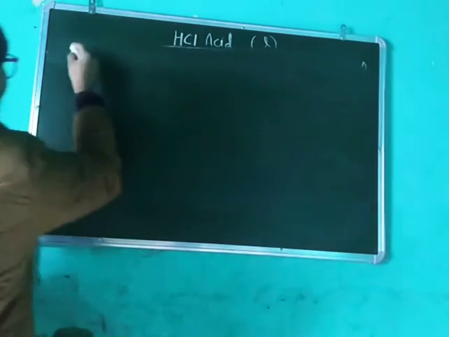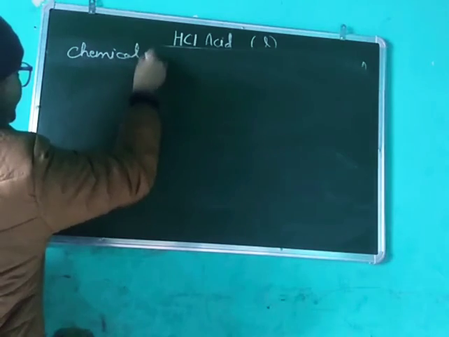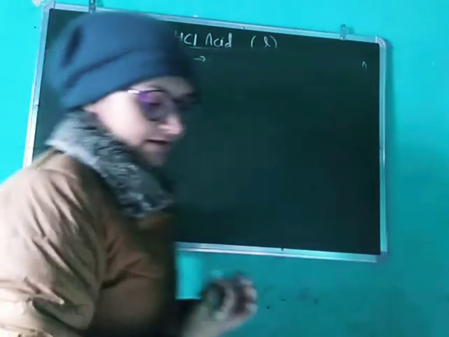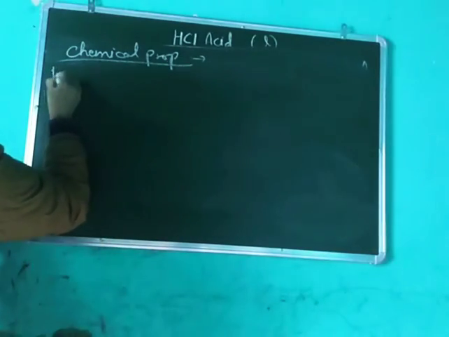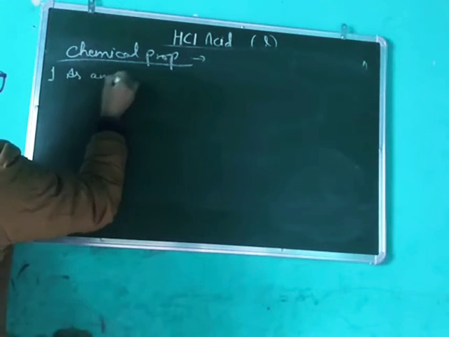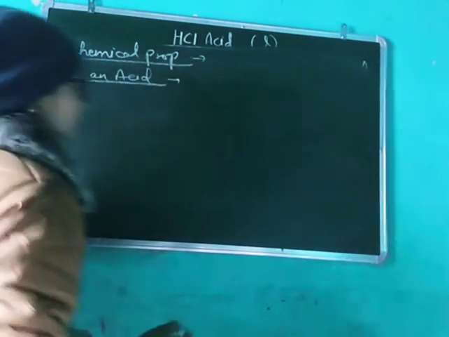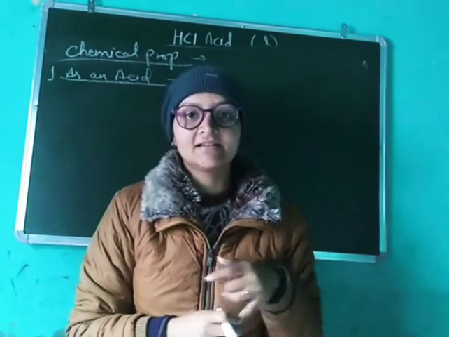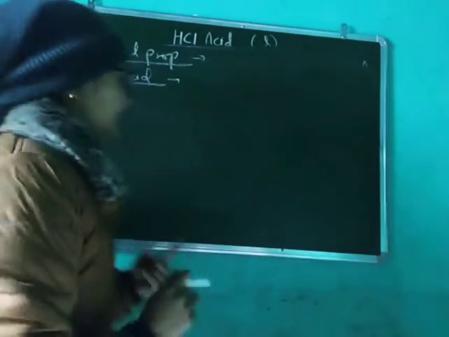Now there are chemical properties you have to understand. First, as an acid. You know very well it's acidic in nature. HCl is very highly acidic in nature. It's monobasic in nature.